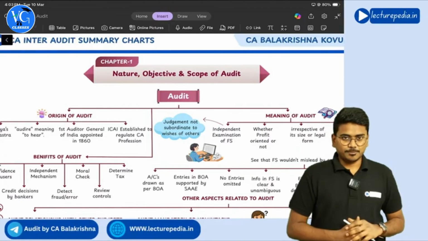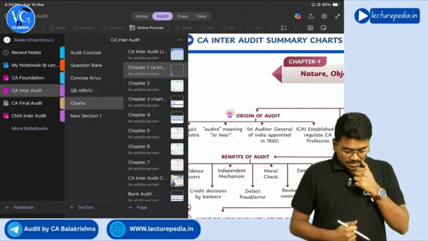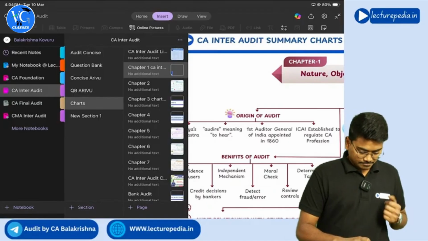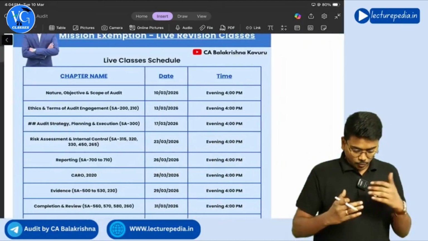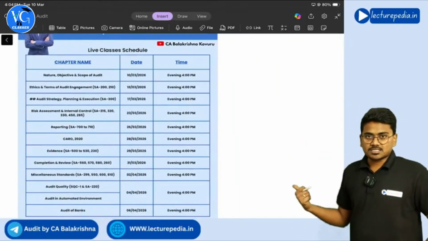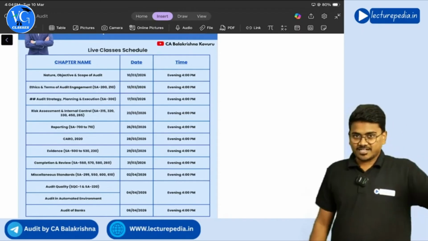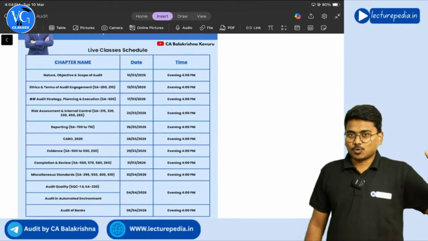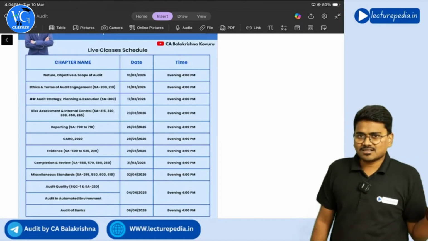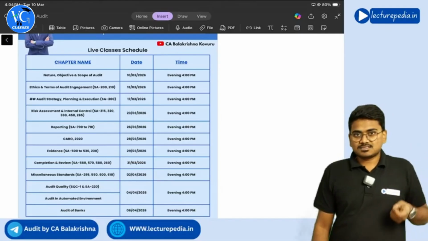One more thing before starting the revision: I wanted to tell you the flow of chapters in my chart book. In your ICAI study material the flow will be different. We will not be following the flow of the ICAI study material, because it will not be easy for you to understand the standards that way.